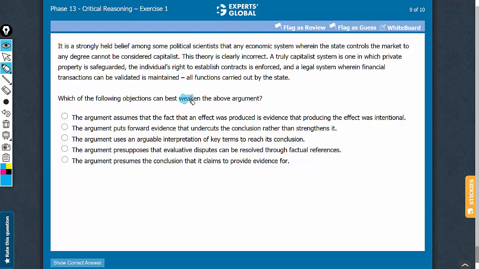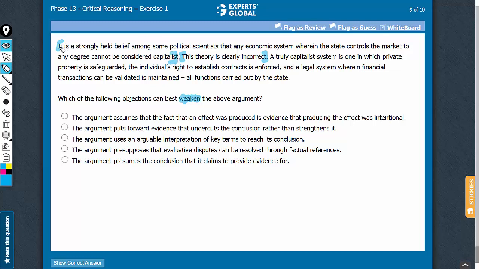This is a weakening question here. We have to weaken the conclusion. What is the conclusion here? This sentence is a conclusion that this theory is clearly incorrect. Which theory? The theory suggested in the first sentence of the paragraph.